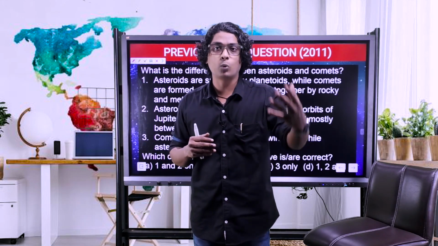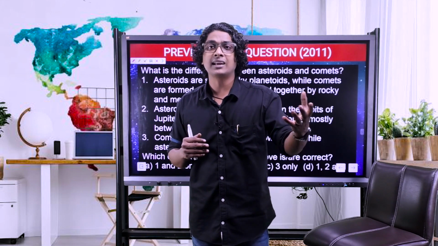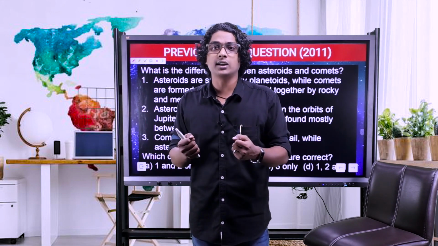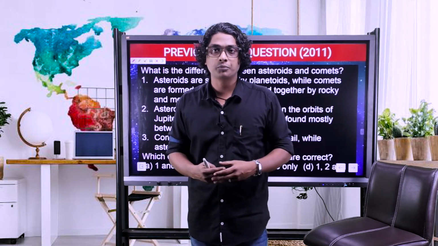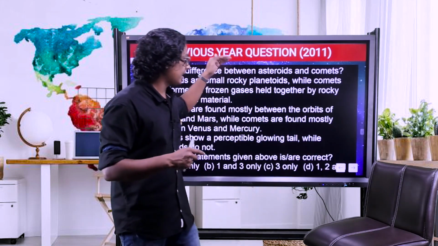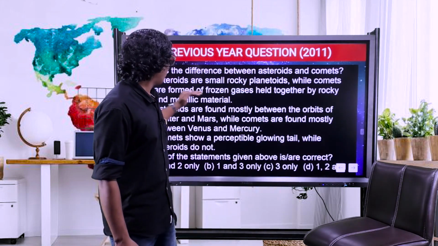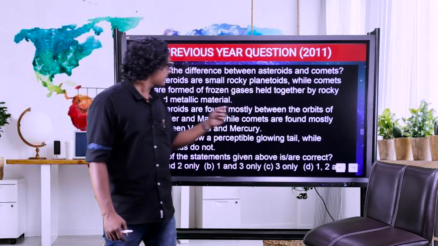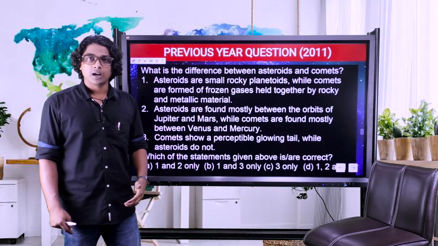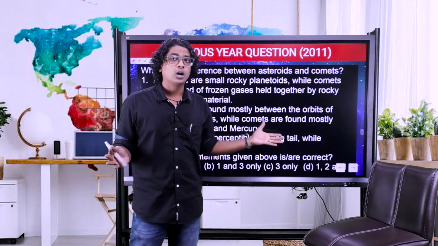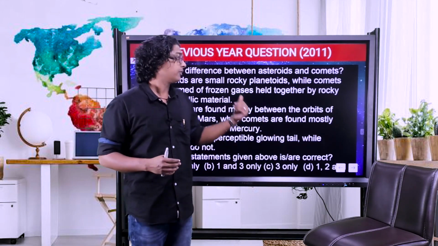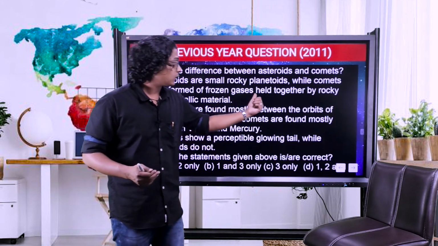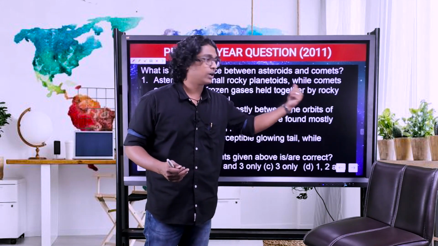But if I'm saying it otherwise, the debris, the sand and gravel is holding together the ice. What do you think? Is that correct or not? It's wrong. Now I read this statement again. While comets are formed of frozen gases, which is correct, held together by rocky and metallic material. Are the rocky and metallic material holding together the frozen gases? No. Here the key word is held together.